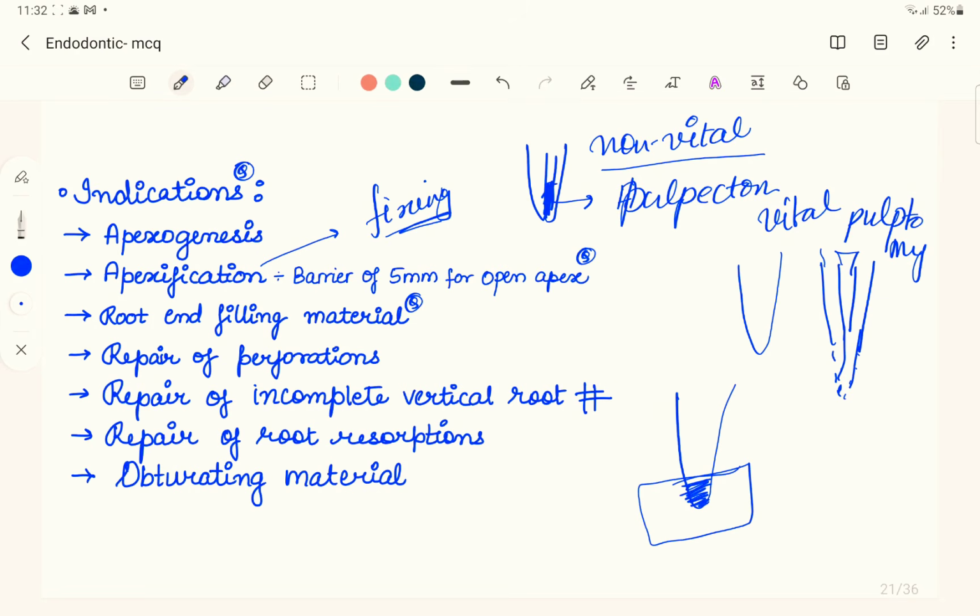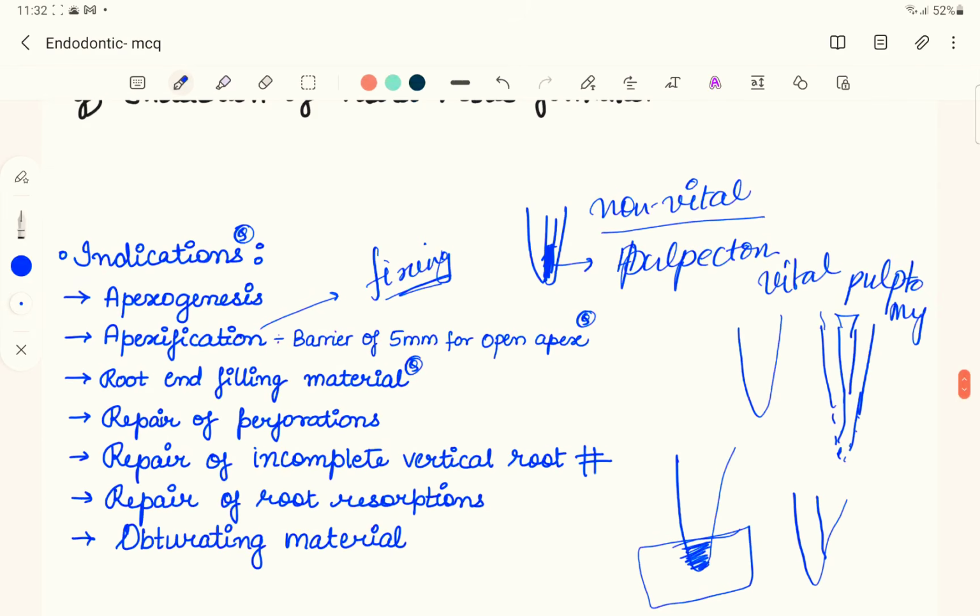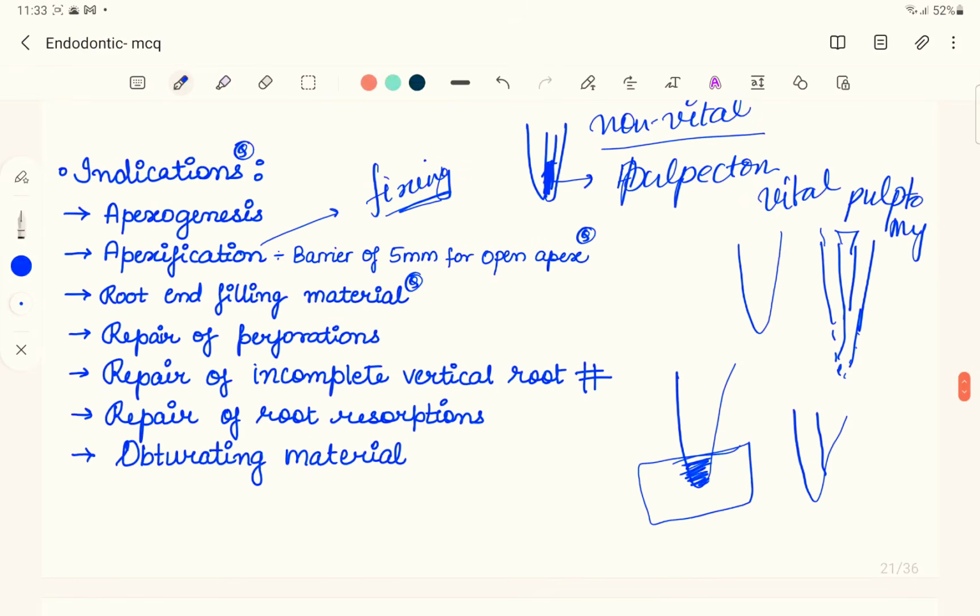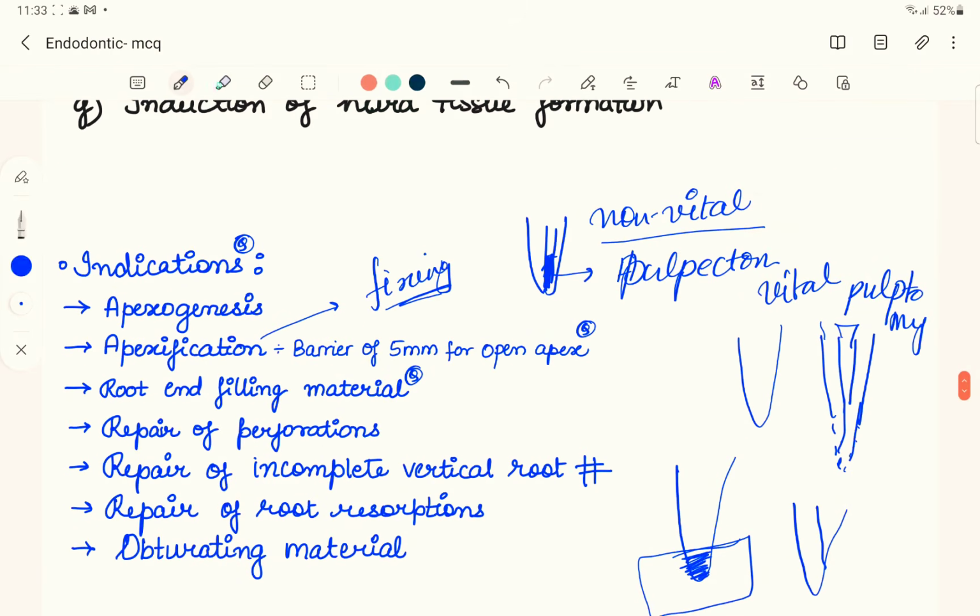Also in case of incomplete vertical root fracture, which we will be talking about in another question in today's lecture itself. If there is a vertical root fracture and the fracture is incomplete, we can give it a try to restore it via root canal therapy. So in case of incomplete vertical root fracture, we can repair it by placing the MTA. Again, resorption of a root can be repaired by placing MTA because it forms a calcific barrier, and MTA can also be used as an obturating material.